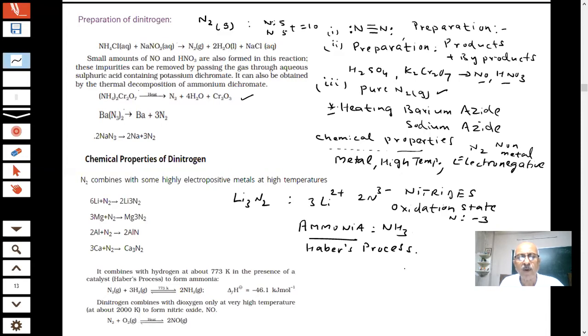Conditions are important. The reaction takes place with nitrogen plus hydrogen at 773 Kelvin to give ammonia. The reaction is exothermic. Catalysts are required. We will show you the reaction further. And at high temperature, dinitrogen can combine with oxygen to form nitric oxide.